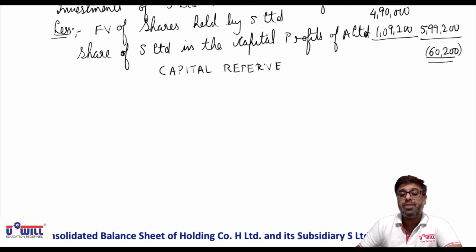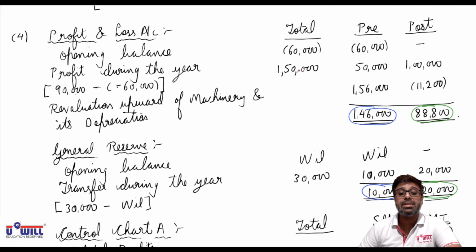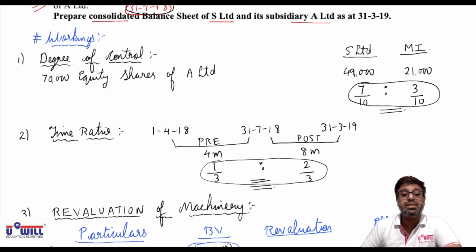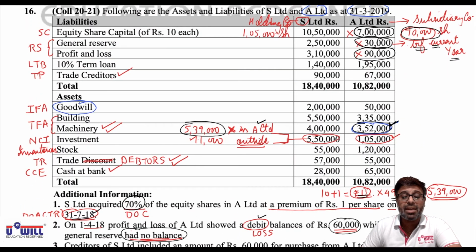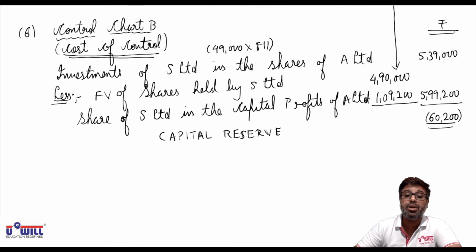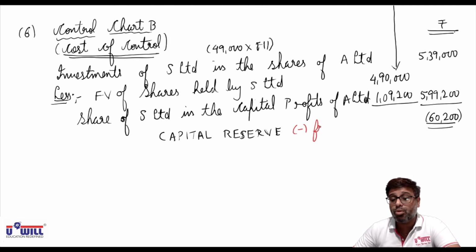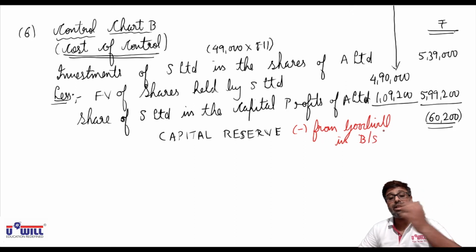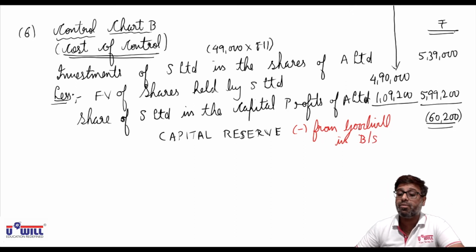Normally we show capital reserve in reserves and surplus. But here, since we already have goodwill in the balance sheet, I told you goodwill and capital reserve both cannot appear together. What is the amount of goodwill in the balance sheet, total of both the companies? 2,50,000. Since goodwill is more, 2,50,000, and capital reserve is less, 60,200, we will minus this from goodwill in the consolidated balance sheet. I told you bigger amount minus smaller amount.